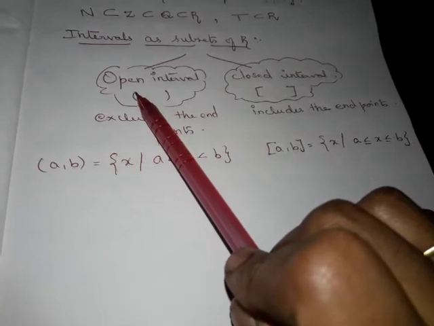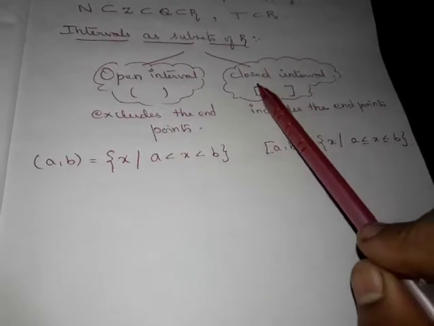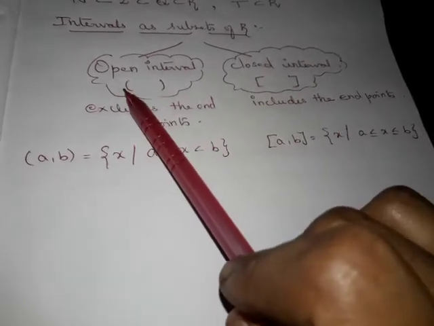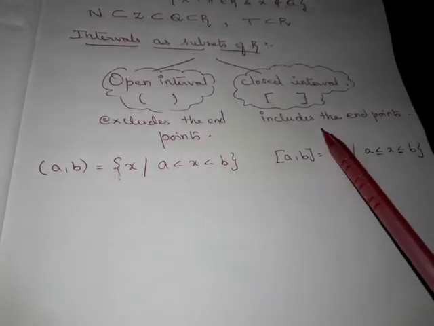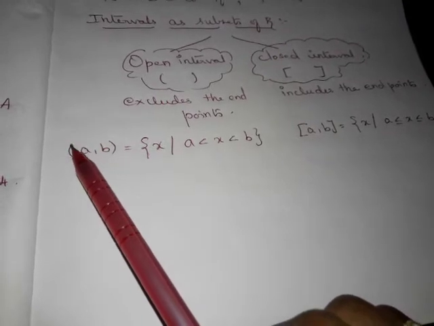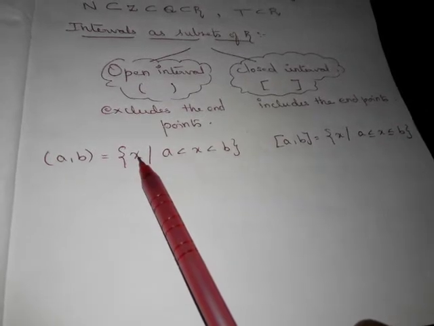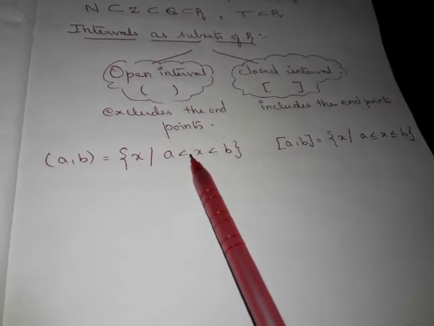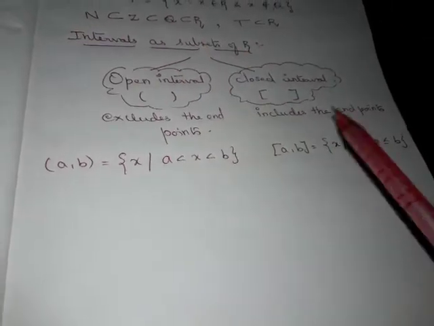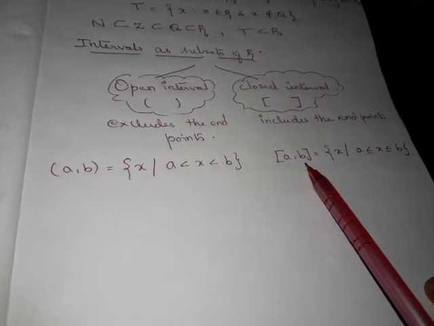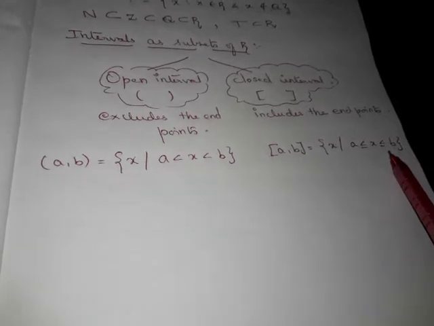An open interval is denoted by simple braces, whereas closed intervals are denoted by square braces, which means it is closed. This is open, it excludes the end points. The end points are not included. Here the end points are also included. If I write the interval (a, b), it includes all the values x such that a is less than x less than b. It does not include a and b but the values in between a and b. If I say the closed interval [a, b], then it includes all the values in between a and b and also a and b.